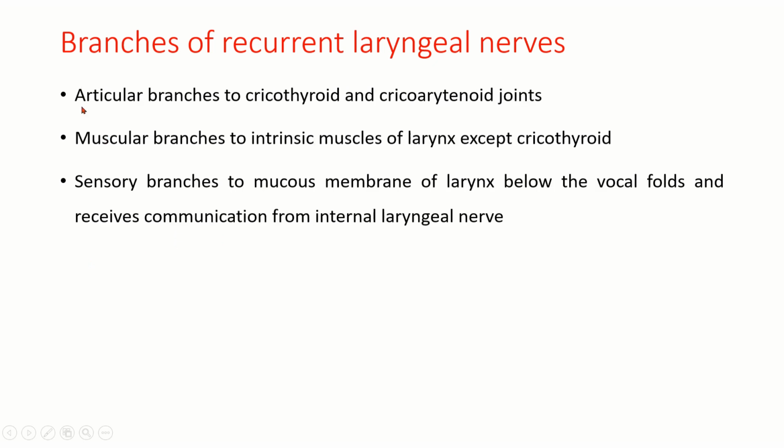So articular branches to the cricothyroid and cricoarytenoid joints. Then muscular branches to the intrinsic muscles of the larynx except cricothyroid. Then sensory branches to the mucous membrane of the larynx below the vocal folds, and it receives communication from the internal laryngeal nerve.